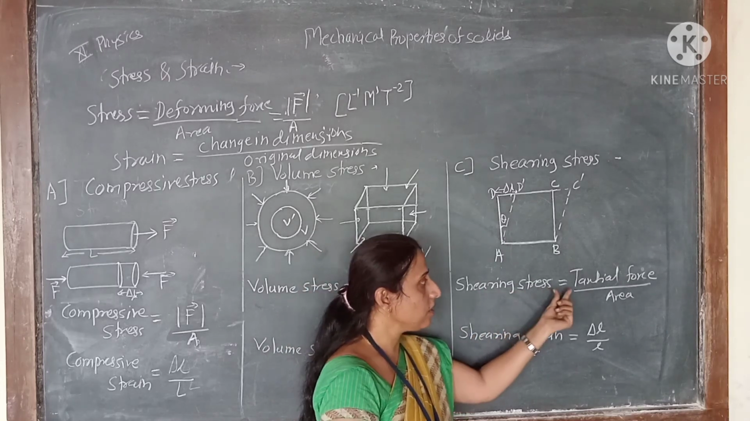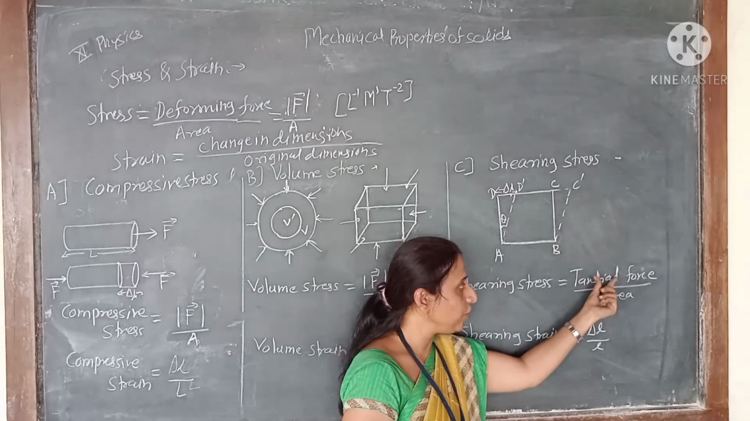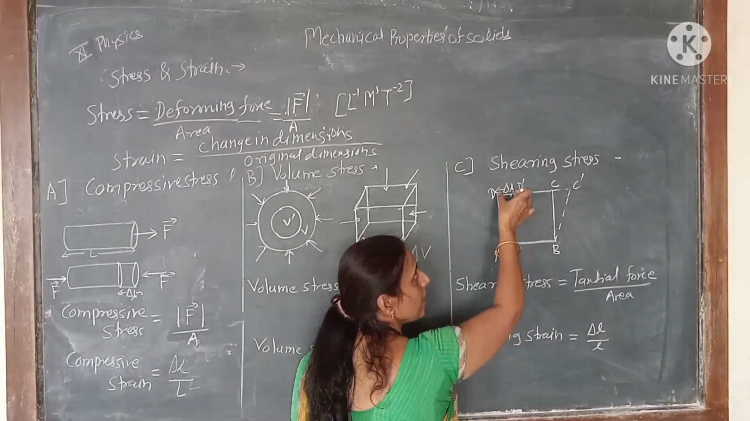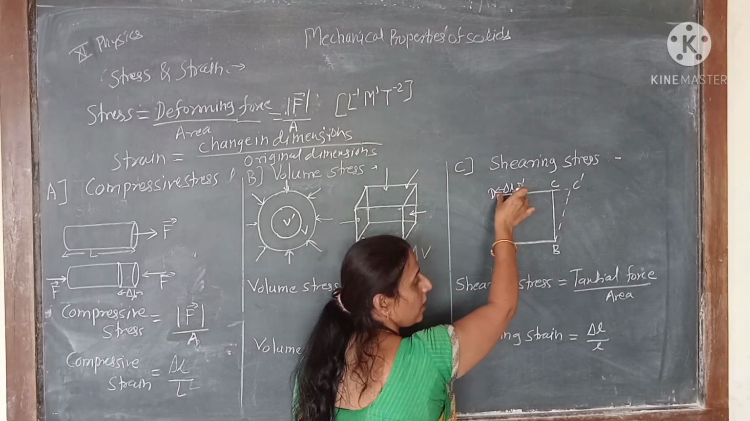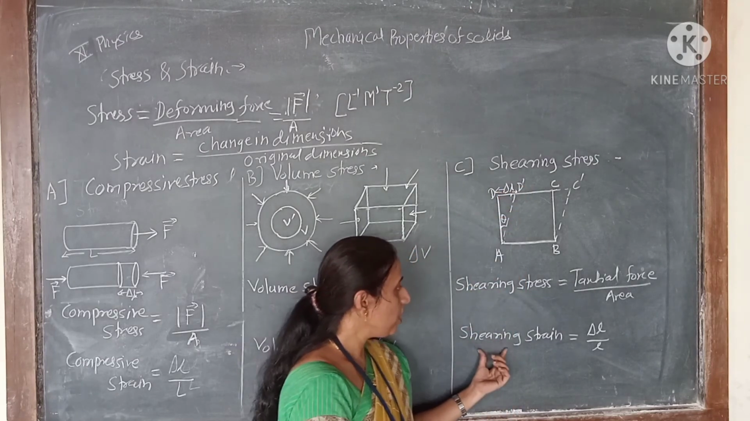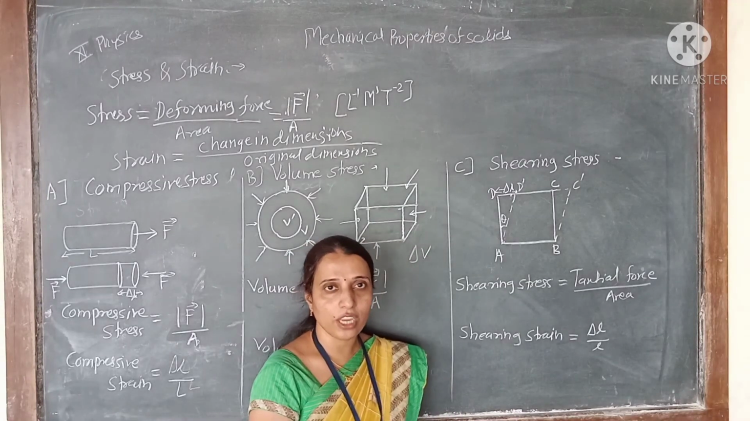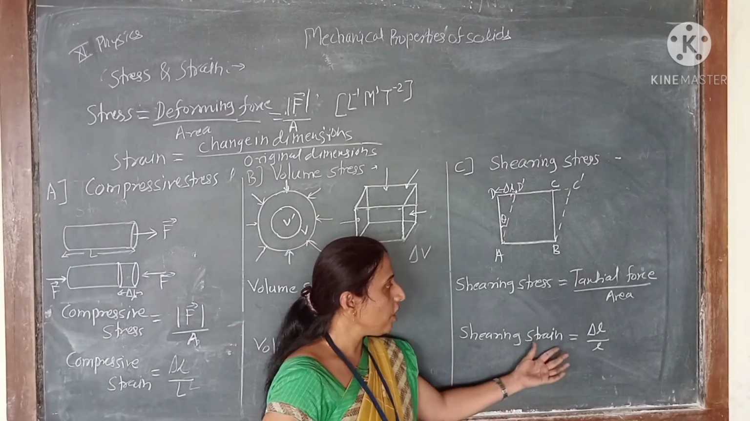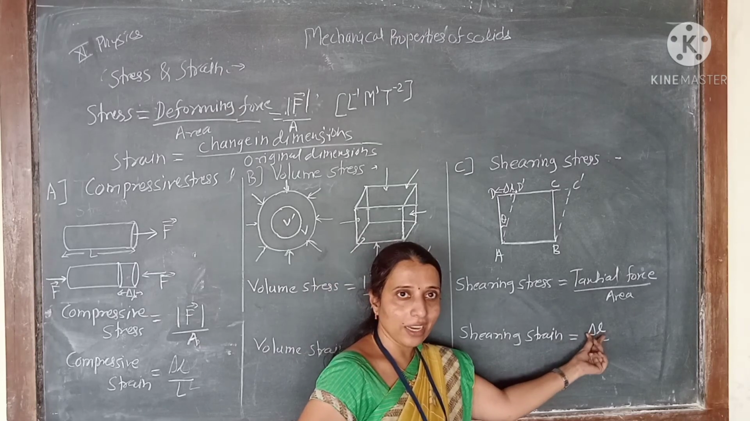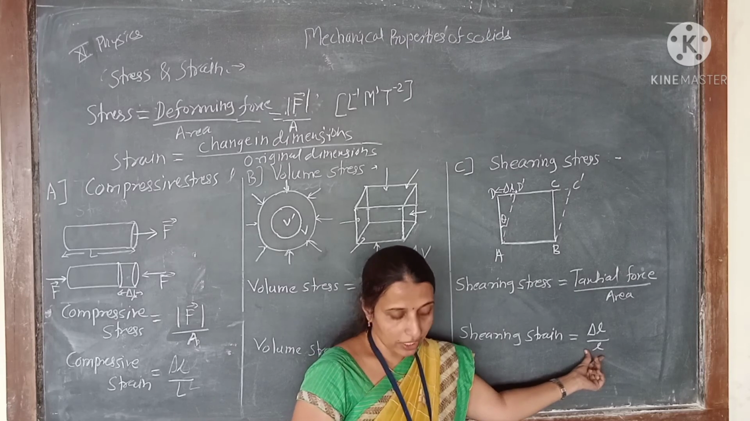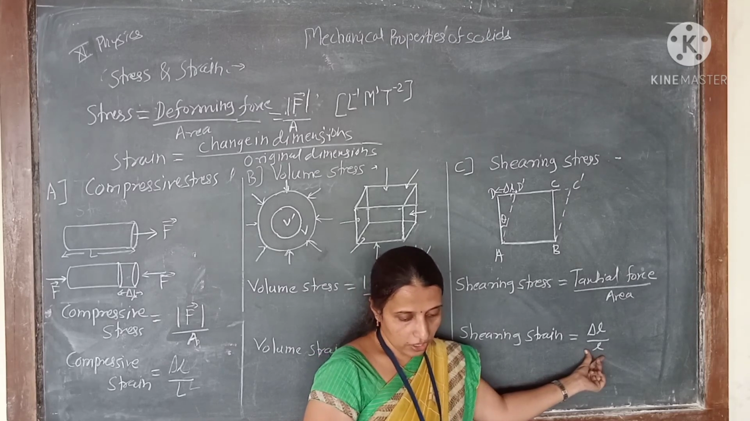So shearing stress is nothing but the ratio of tangential force per unit area. How much it is displaced, how much length is displaced, that is delta L. So shearing strain, again strain means the ratio of change in dimension to the original dimension. Here the change in length is delta L upon its original length L, so it is called the shearing strain.